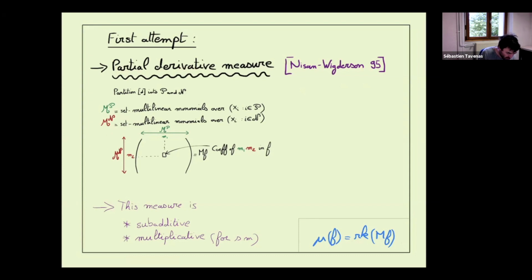When you take a polynomial, we do the partial derivative with a different monomial from the columns, and we take the dimension of the vector space generated by this new set. And in fact, it's symmetric: you can do it by the rows and by the columns.